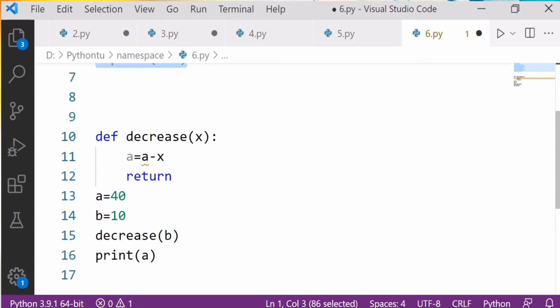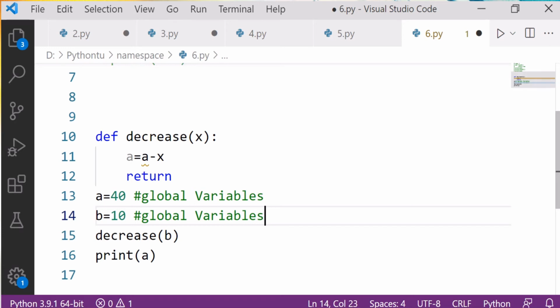These both are global variables, a and b. See, when we are passing the value to b, the value of b will go there.